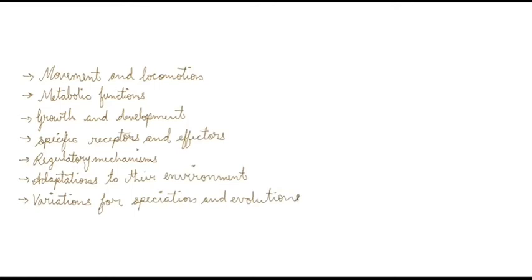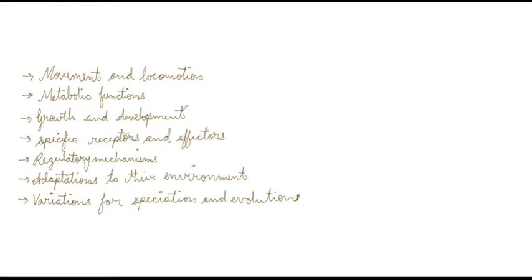Variations means changes in the genotype of the organisms. So they show these changes in their genotype for speciation. Speciation means formation of new species. Remember the meanings of these words. They'll be used further in the upcoming chapters of the 11th portion and the 12th portion also. So these variations or changes in the genotype are used for speciation, that is formation of new species from the already existing species, plus evolution. Evolution means we can say that the formation of the advanced organisms is there.